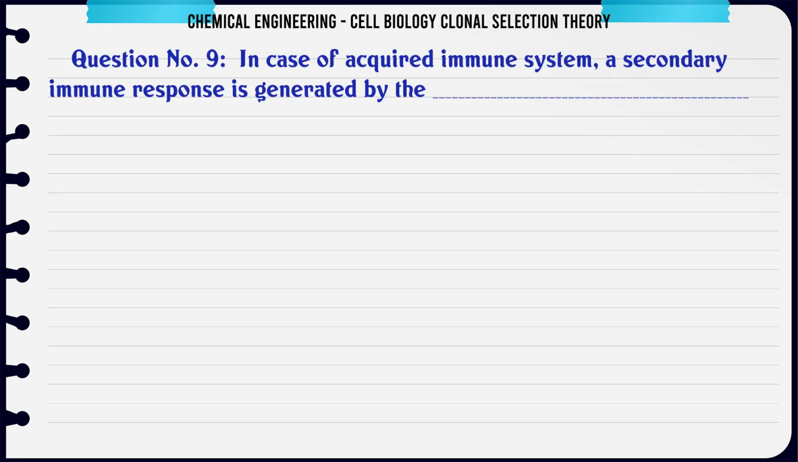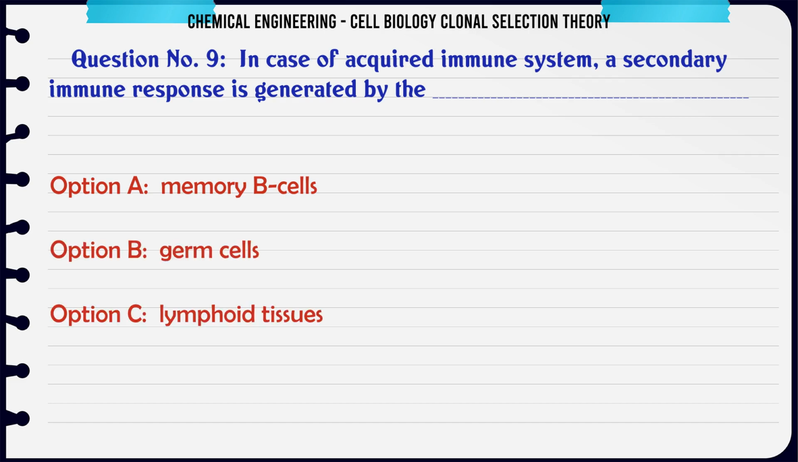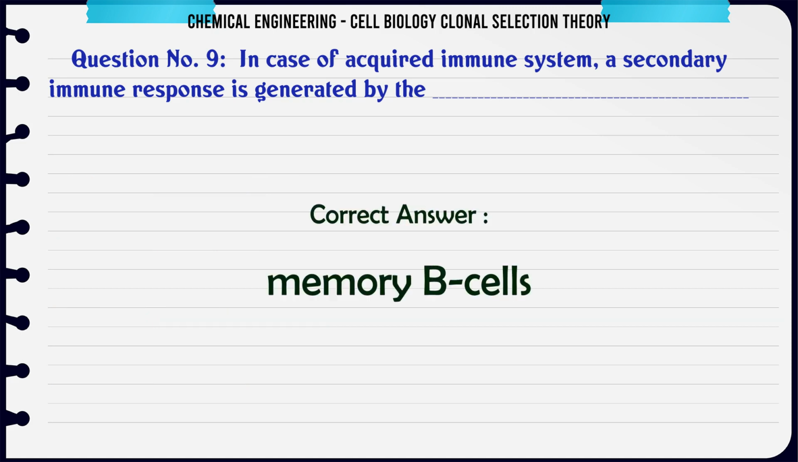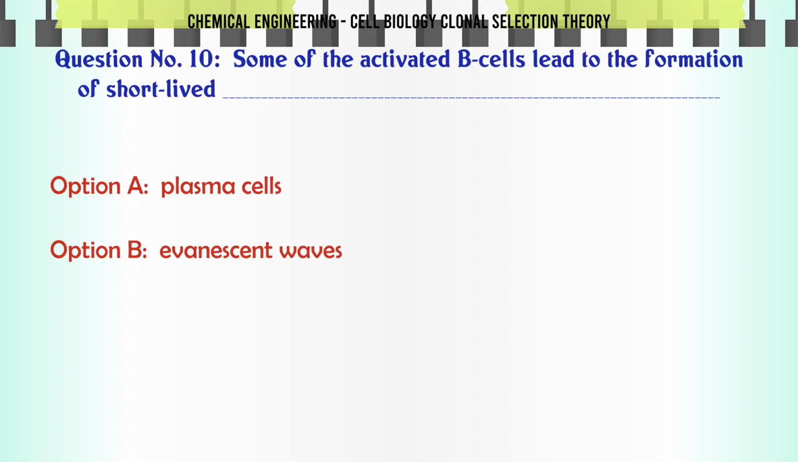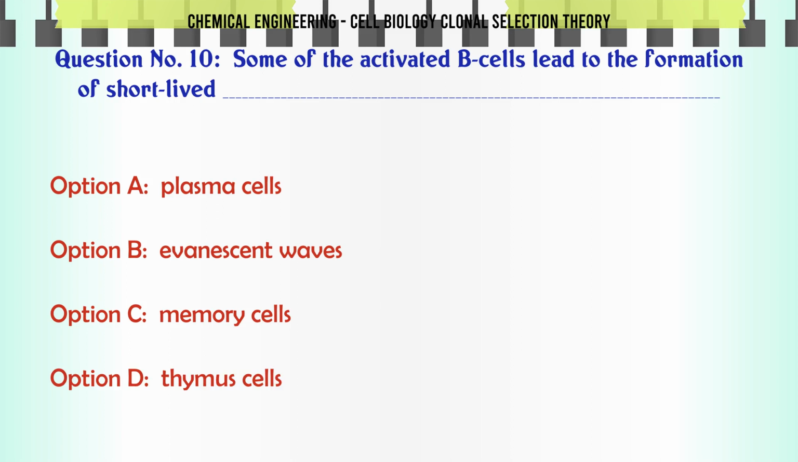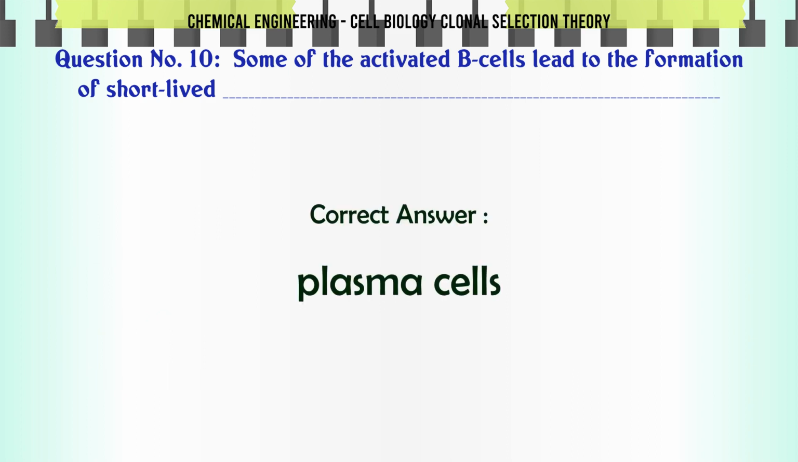In case of acquired immune system, a secondary immune response is generated by the A. Memory B cells. B. Germ cells. C. Lymphoid tissues. D. Antigens. The correct answer is memory B cells. Some of the activated B cells lead to the formation of short-lived A. plasma cells. B. evanescent waves. C. memory cells. D. thymus cells. The correct answer is plasma cells.